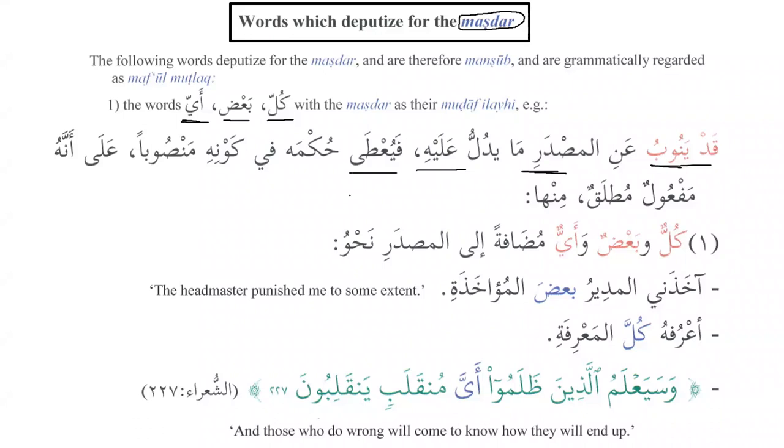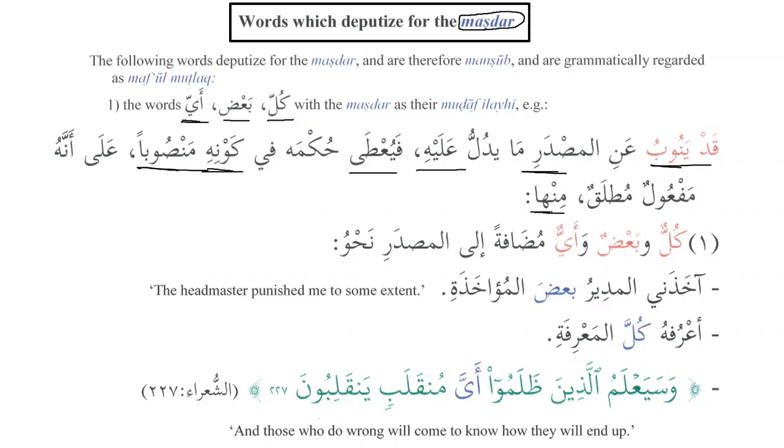Is it active or passive? Passive, excellent. فيعطى حكمه في كونه منصوبا, and of course it is given, or it becomes mansub. So it comes into the making of mansub. Kaun is the masdar of kana yakunu kaunan. فيعطى حكمه في كونه منصوبا على أنه مفعول مطلق. Why is it mansub? Because it is maf'ul mutlaq. That means this is the absolute object.